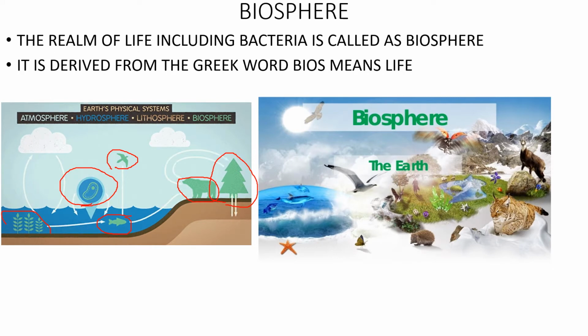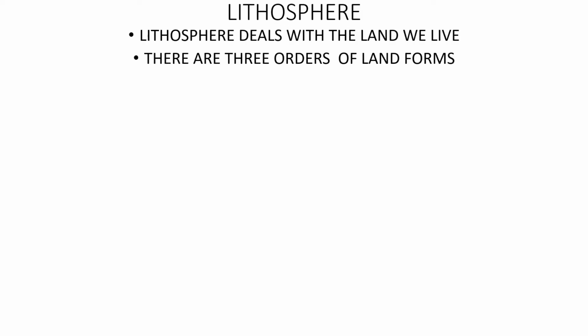Now let us go further. Now you have known about the four realms of the earth: lithosphere, atmosphere, hydrosphere, and biosphere. Now let us know a little bit in detail about lithosphere. Lithosphere deals with the land we live on. Means where we live, that is lithosphere. In lithosphere there are three orders of landforms.